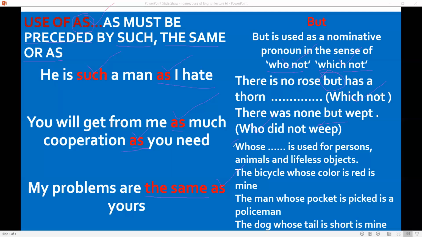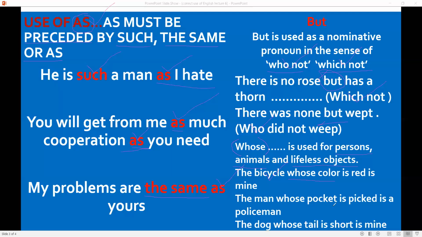Now, another word, a very tricky word, whose, is used for persons, animals, and lifeless objects. Like the examples we have written here: the bicycle whose color is red is mine, bicycle is a lifeless thing.